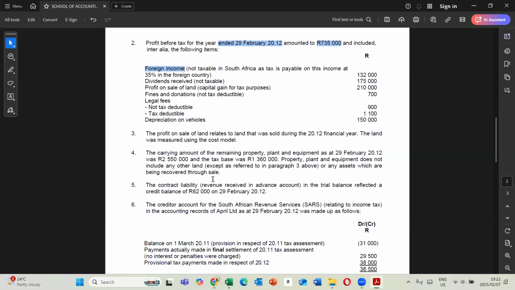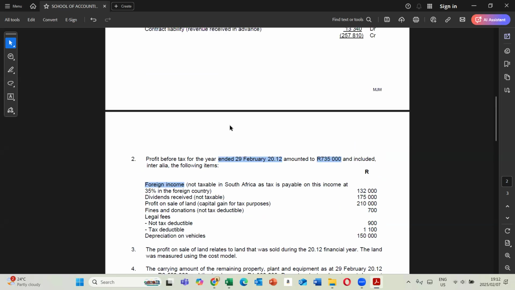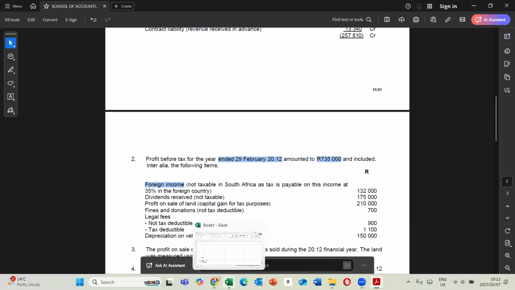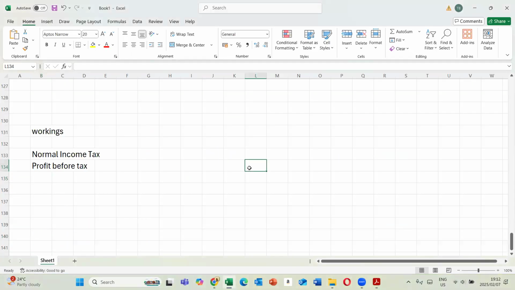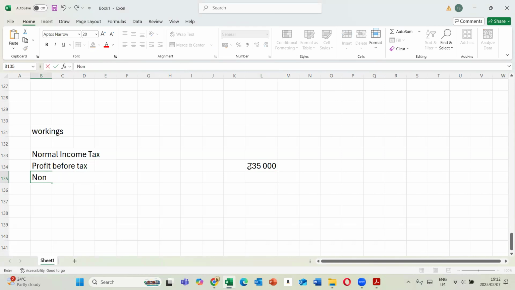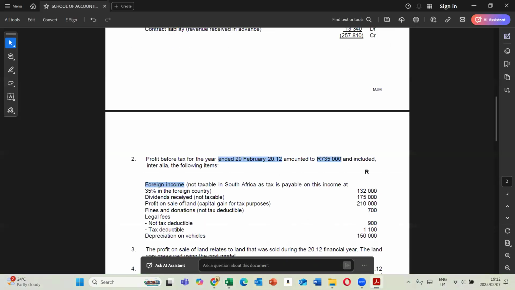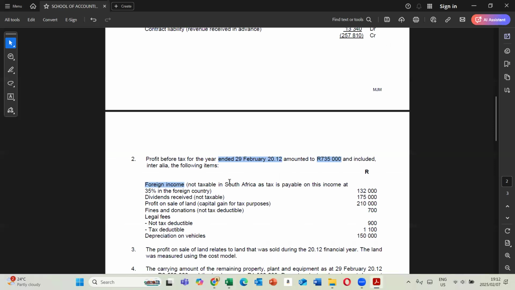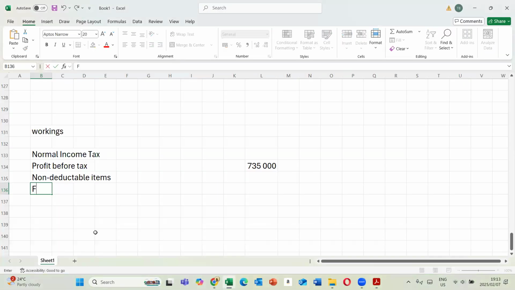Now let's look at this in terms of this transaction. We said our starting point is always profit before tax. Do you see we have profit before tax at 735? What are we calculating here? Normal income tax. This is not the note, but we're calculating normal income tax. So we have profit before tax, then we have non-deductible items, the so-called exempt items. Under these, we look at those items that were recorded as non-taxable in South Africa. So we have foreign income.